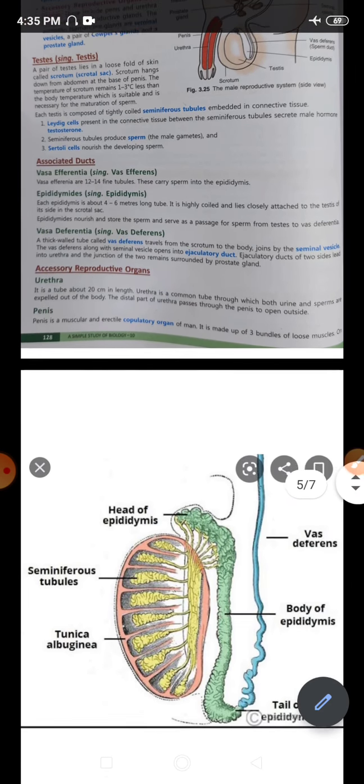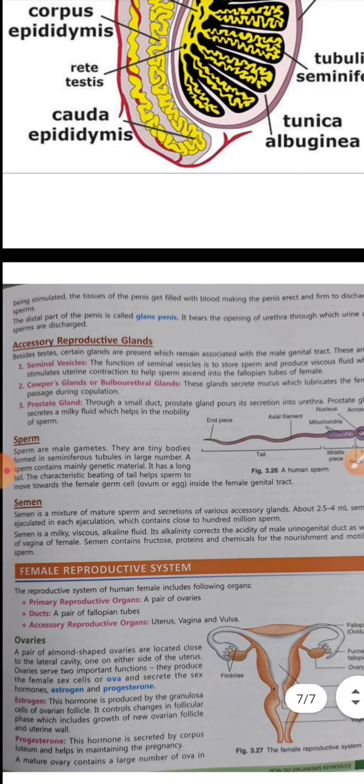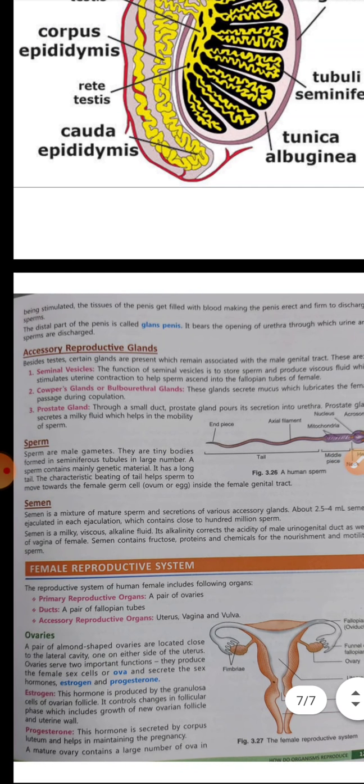Other than that, let's talk about the accessory reproductive glands that are present. I have already discussed the seminal vesicles. They store sperms and produce a viscous fluid which stimulates uterine contraction to help sperm ascend into the fallopian tube.